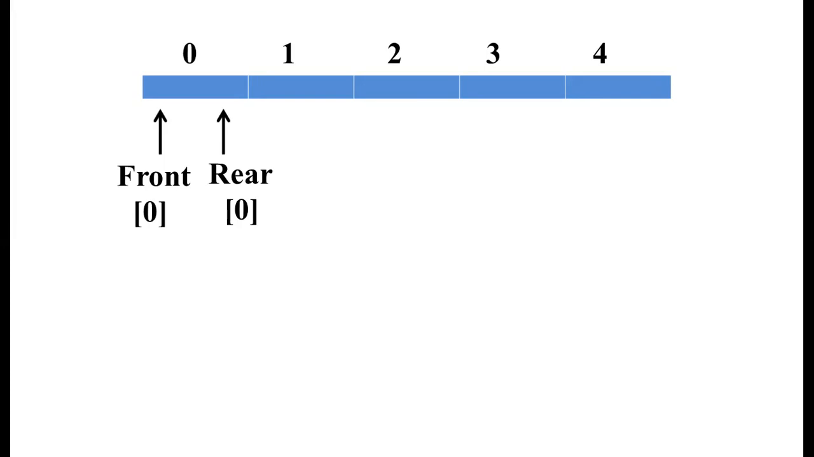Can you say why the rear is also pointing to the first location? Why is the rear pointing to this first location? Because there are no elements in this queue.